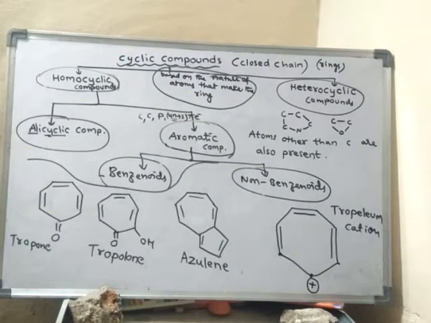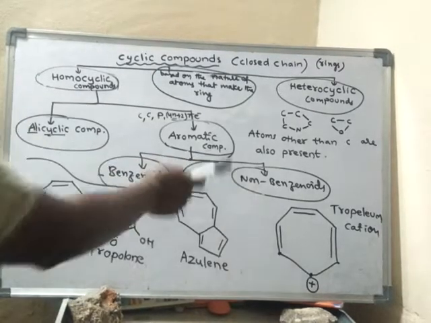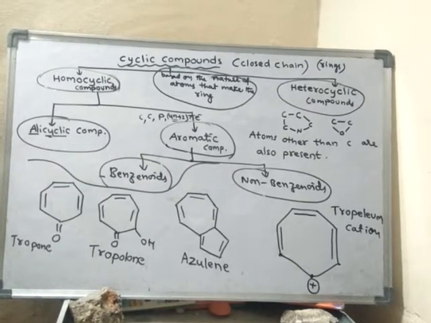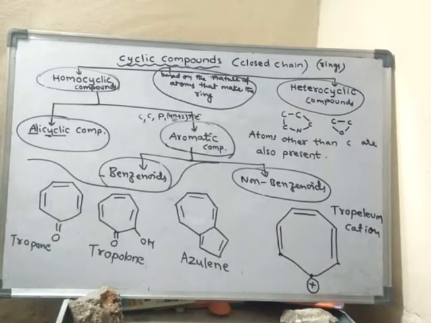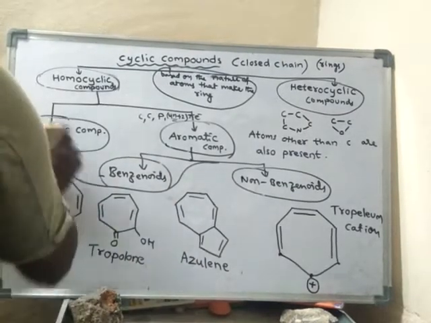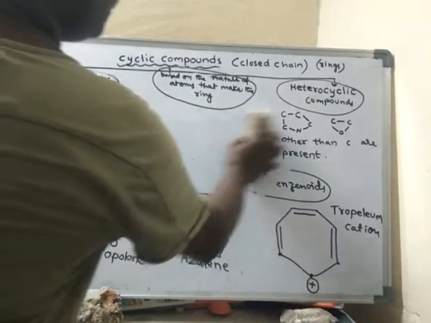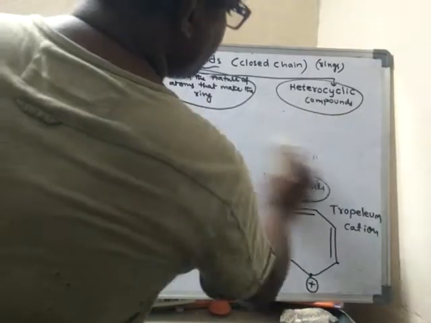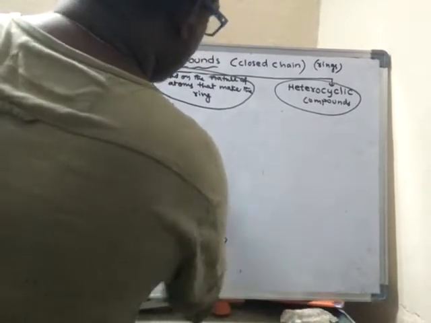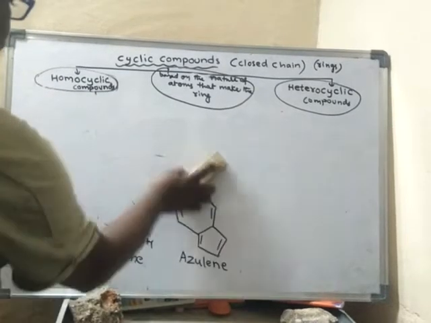See, generally, what are non-benzenoid compounds? Non-benzenoid compounds are aromatic compounds without a benzene ring. They do not have a benzene ring, hence they are called non-benzenoids. So like this, homocyclic compounds can be classified. Next, we will discuss heterocyclic compounds. What are heterocyclic compounds?